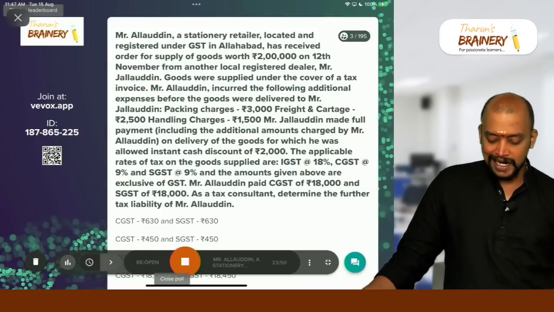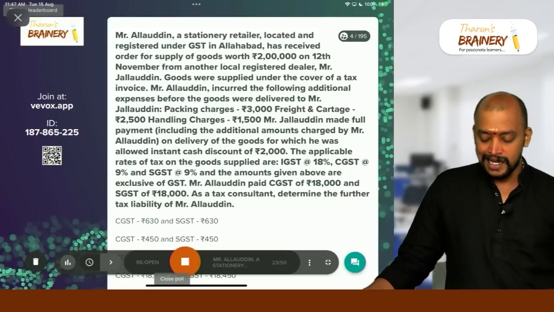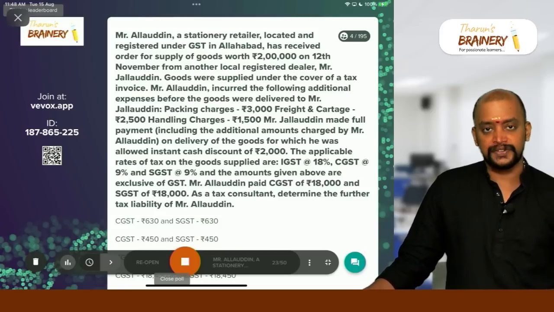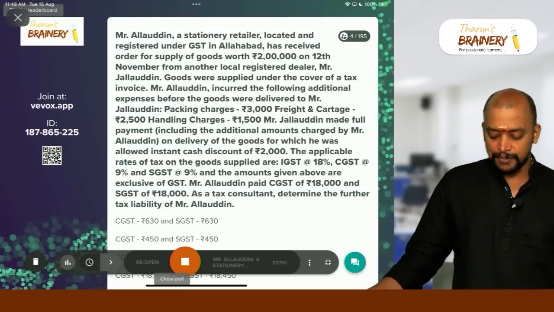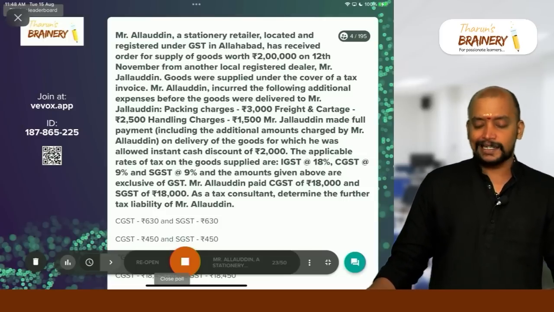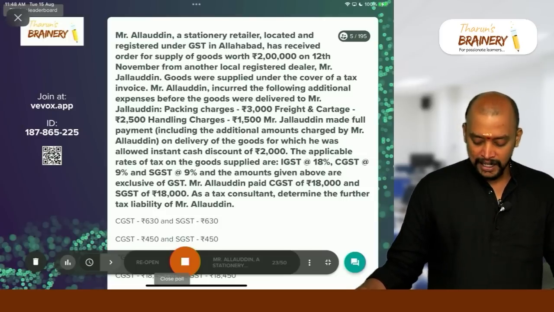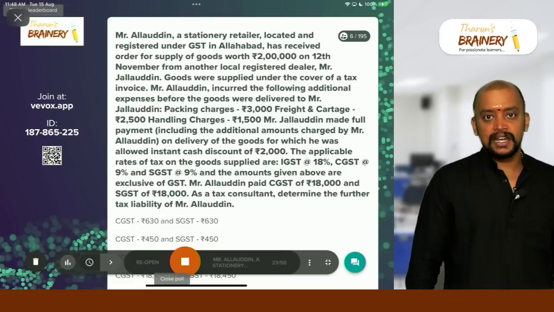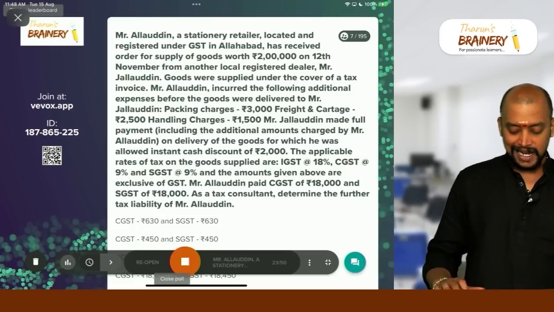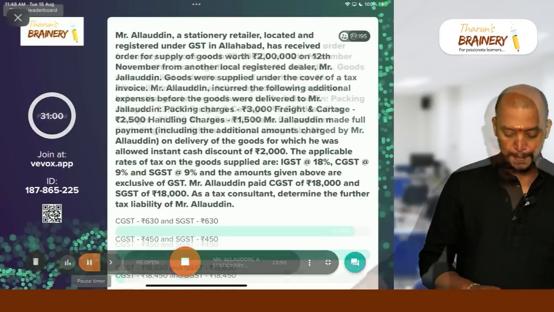Mr. Jalaluddin made full payment, including the additional amounts charged by Mr. Alauddin on delivery of the said goods, for which he was allowed an instant cash discount of 2,000. The applicable rates of tax on the goods supplied are IGST 18%, CGST and SGST 9%, and the amounts given above are exclusive of GST. Mr. Alauddin paid CGST 18,000 and SGST 18,000. As a tax consultant, determine the further tax liability of Mr. Alauddin. So what will be taken as the further tax liability in this case?